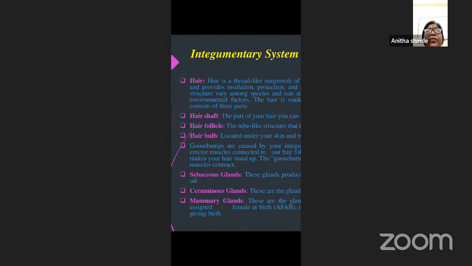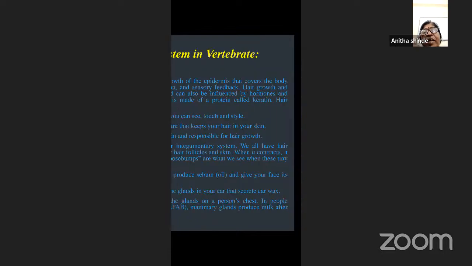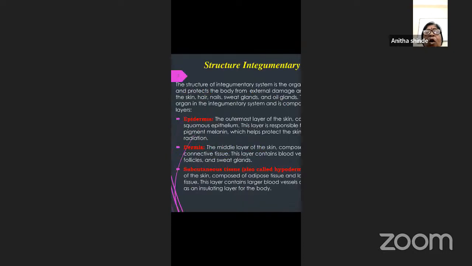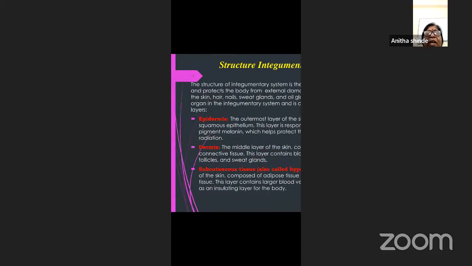Now coming to the structure of the integumentary system. The structure of the integumentary system is an organ system that covers the body. Likewise, as we have already seen, the outermost is the epidermis, then you have the dermis and the subcutaneous tissue, also called the hypodermis.